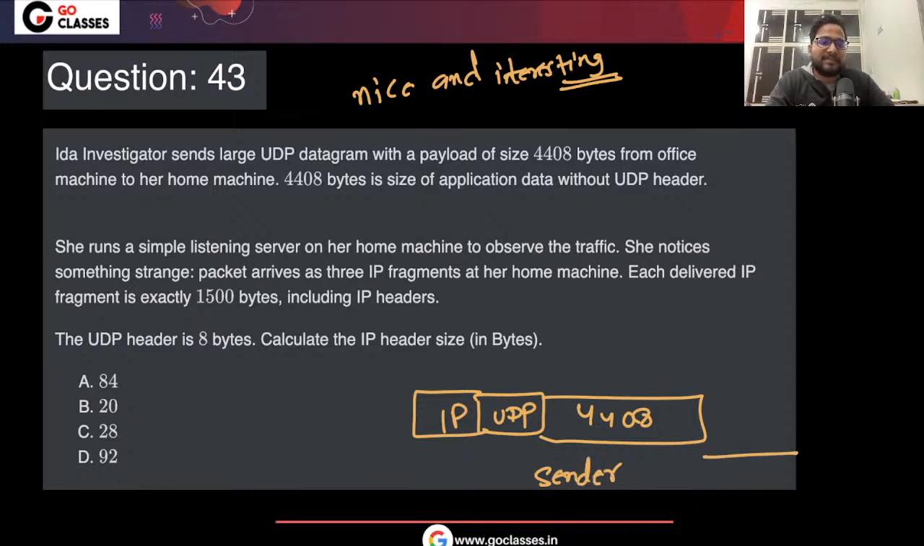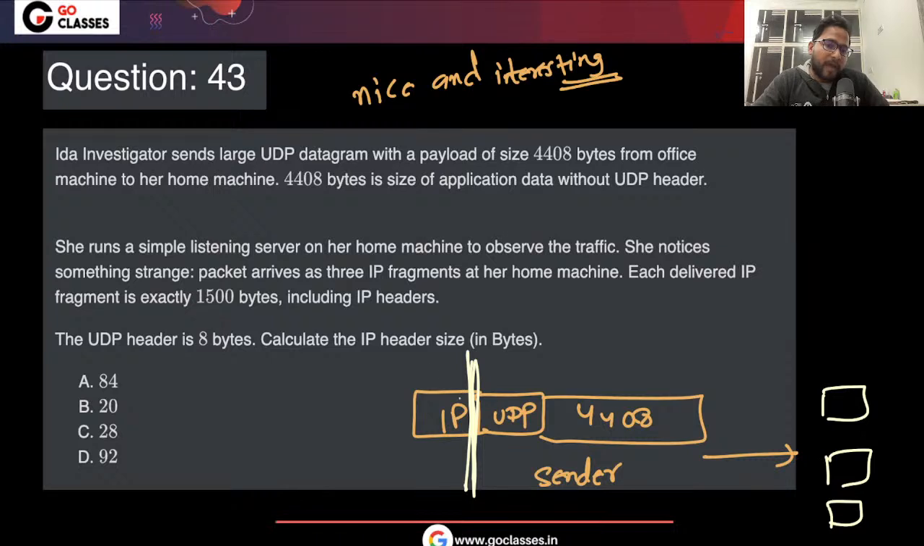Now the sender is sending to the receiver, and at the receiver side, what are you having? See, notice that packets come with IP fragments at home. Notice something strange. Packets arrive as 3 IP fragments. Okay, so basically it is getting divided into three fragments, which is fine. Now, do you know how to divide? So you will be keeping IP separate. See, this is very interesting.